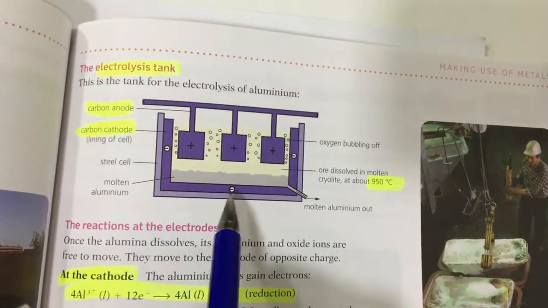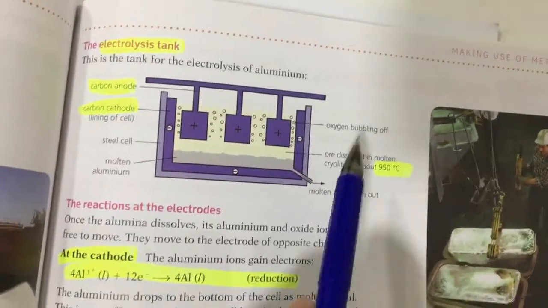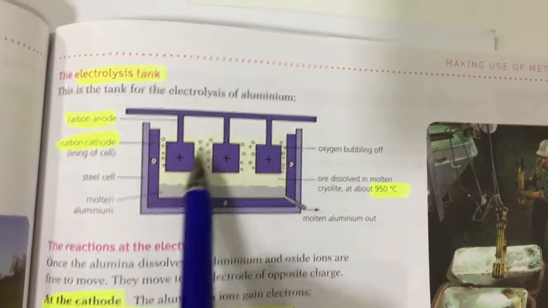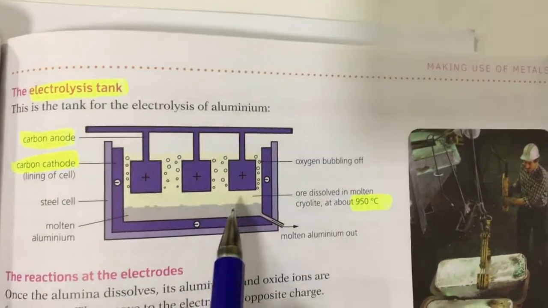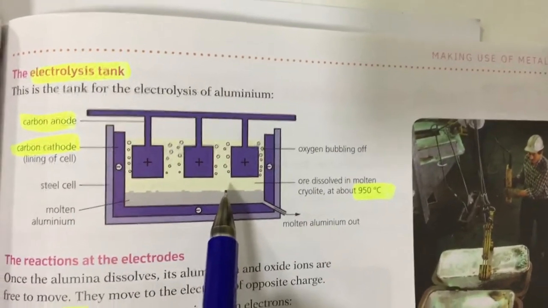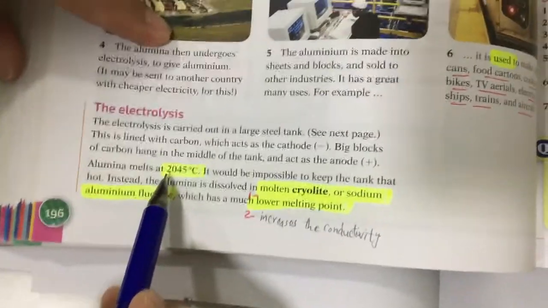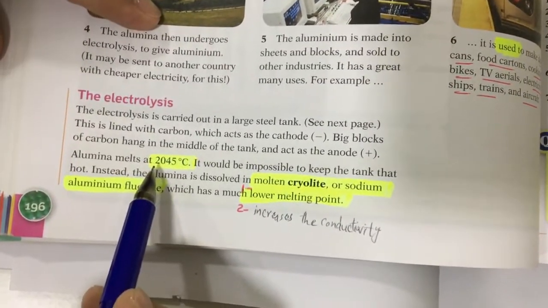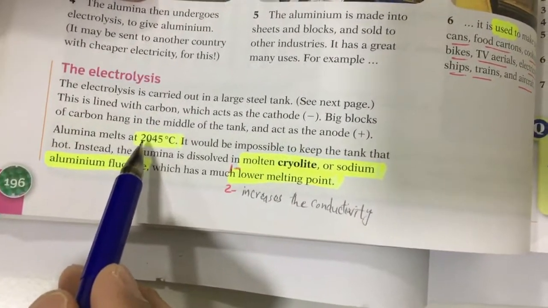So here the electrodes are made of graphite, it's inert electrode, and we put here the aluminium oxide. As you know, to do the electrolysis, aluminium oxide should be molten, should be liquid. But we have a problem. The problem is the melting point of aluminium oxide is very high. It's 2045 degrees. So it's hard to melt it at this temperature.